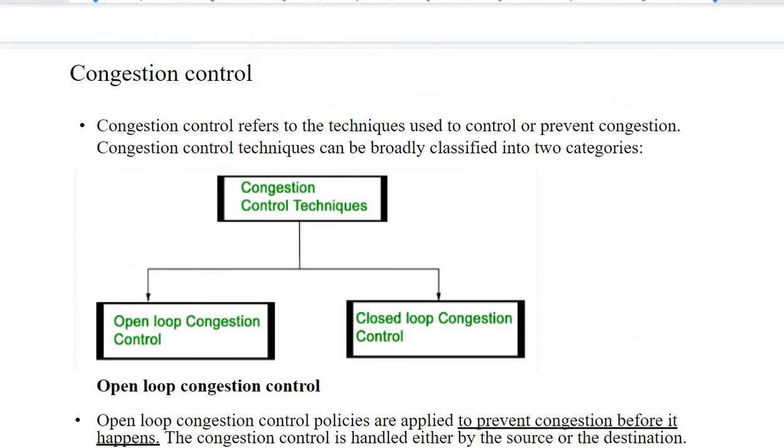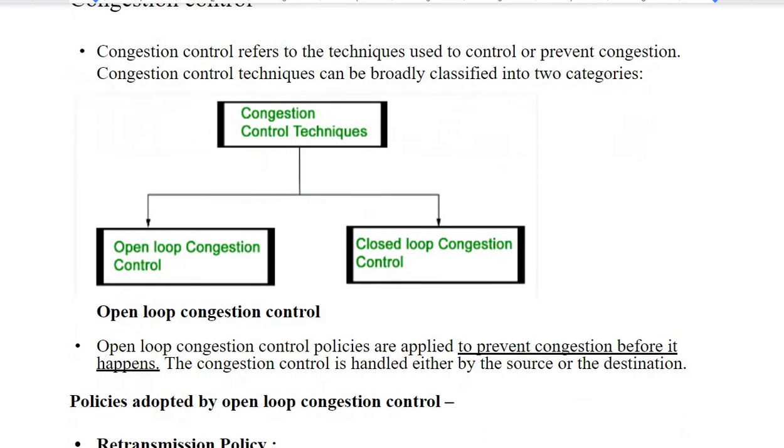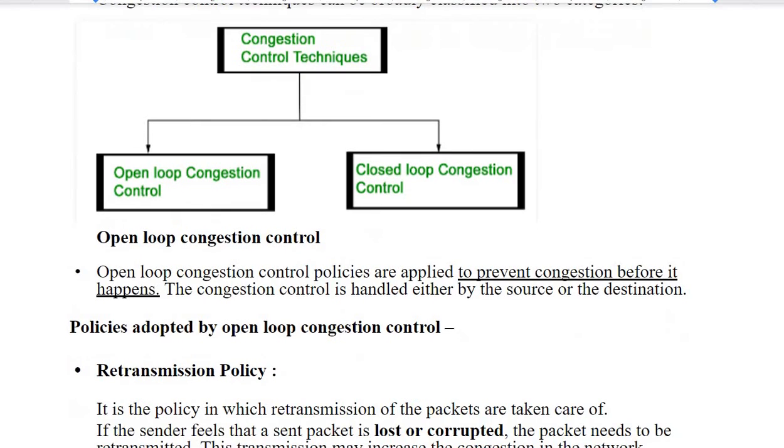So congestion is a situation where we have multiple packets on our channel, but the receiver is not able to receive all those packets. Congestion control can be applied before any such situation happens. Congestion control techniques are of two types: open loop congestion control and closed loop congestion control.